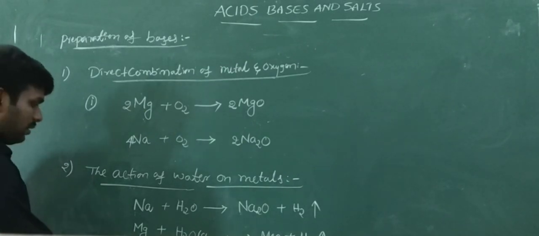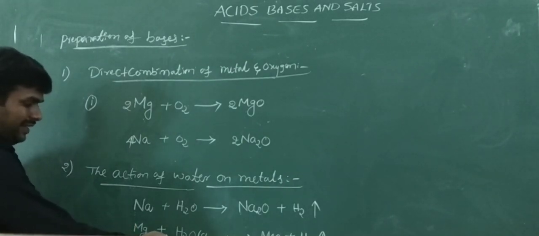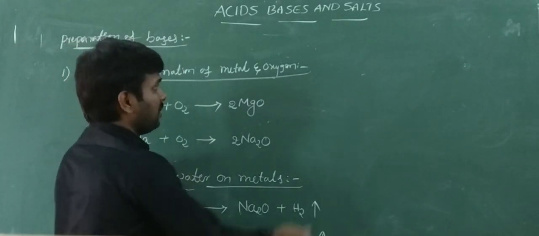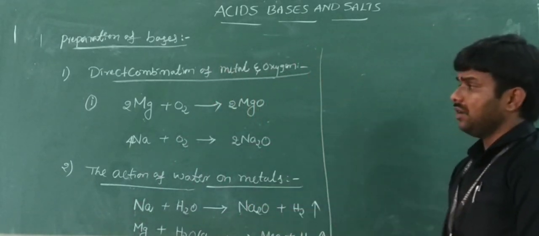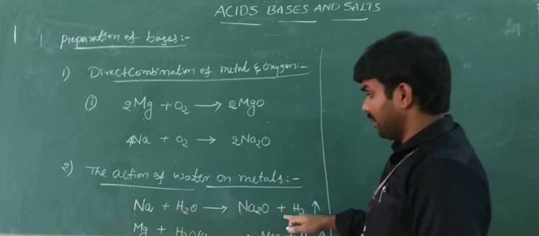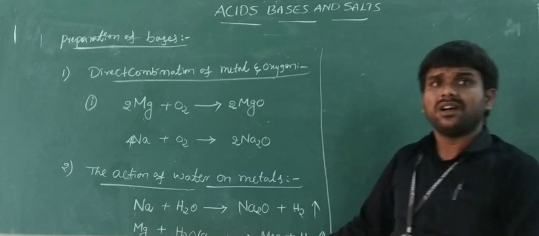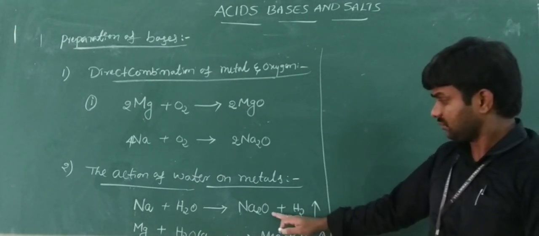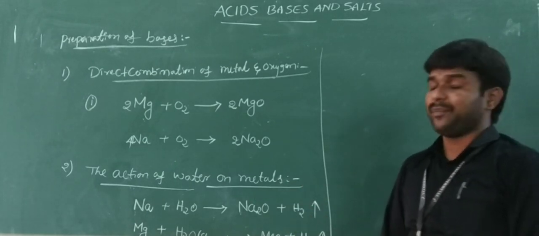See here, magnesium reacts with steam to form magnesium oxide and hydrogen gas. Like this, some of the metals react with normal water, some of the metals react with hot water or steam. Okay, these are the examples for water reacting with metals.